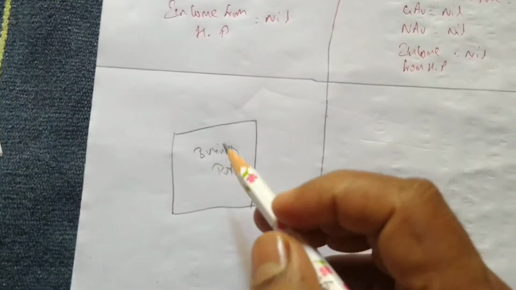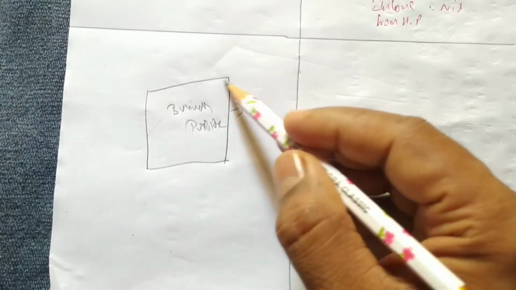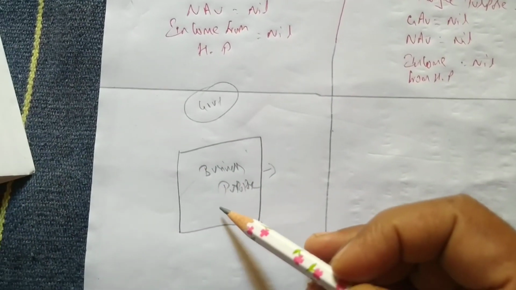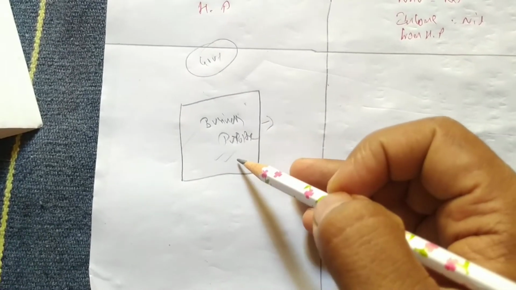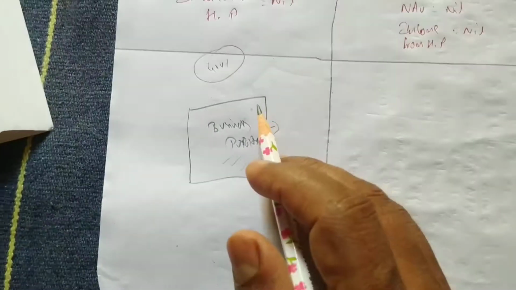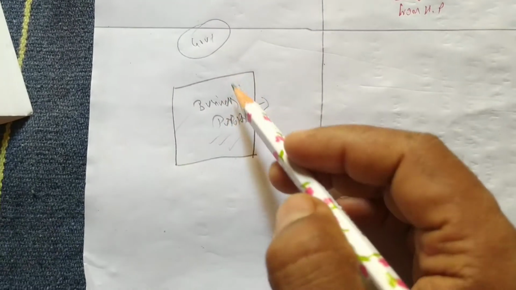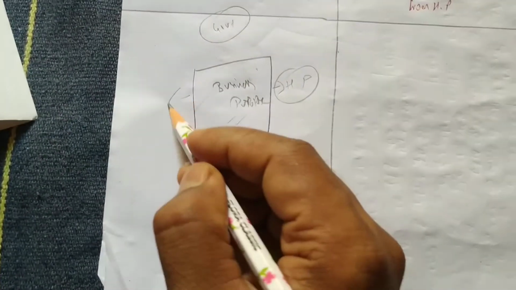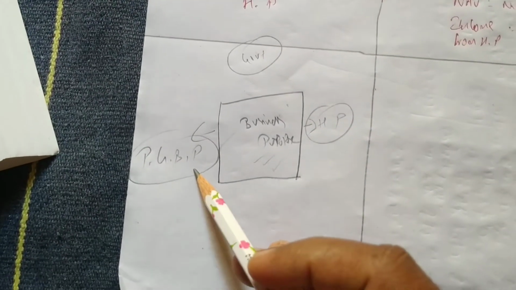The government is saying that whenever the house is used for business or profession purpose, and profession means he is a doctor, advocate or a chartered accountant, the house property will not go in the house property chapter. It will go in the PGBP chapter. PGBP means profit and gains from business and profession.